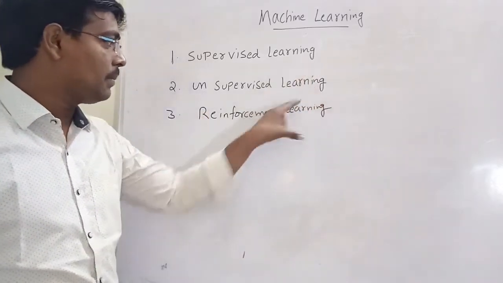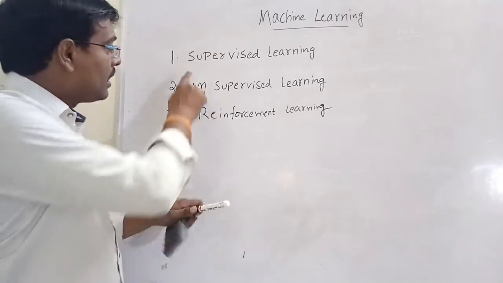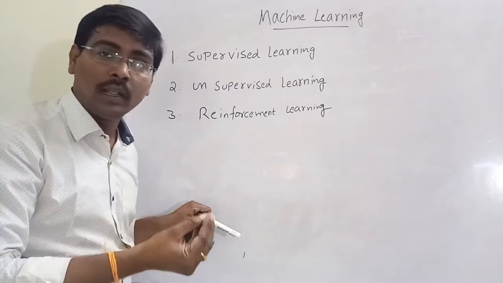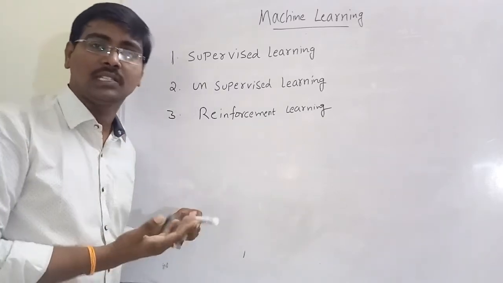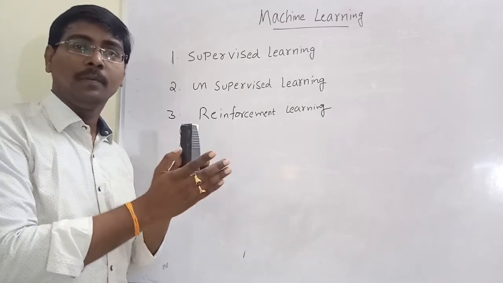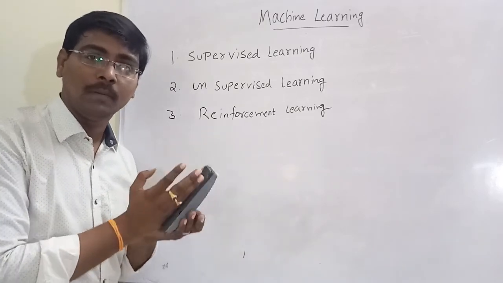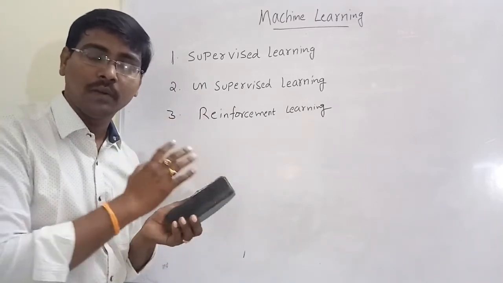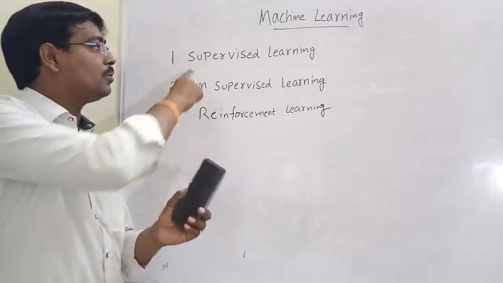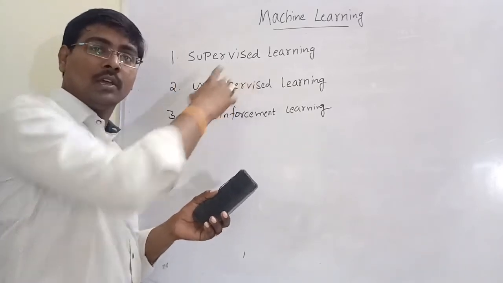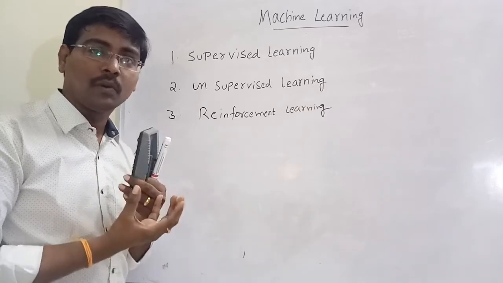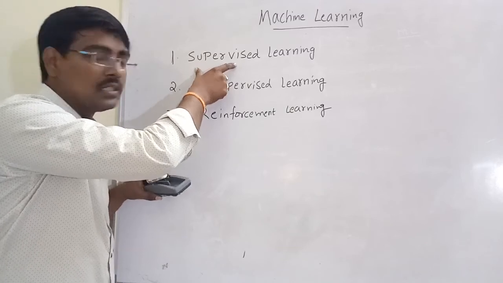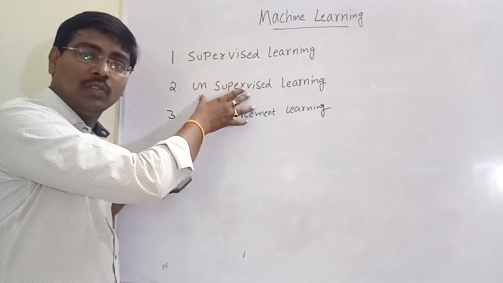First, we will discuss the main difference between these three. Here, learning means we have to model a computer, that is, design a system, so the computer learns from the input and produces some output. What is the meaning of supervised? Supervised means some guide. Learning with some guide is called supervised learning. Unsupervised learning means without any guide.